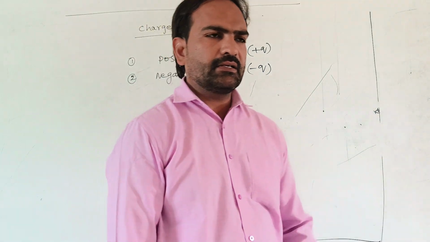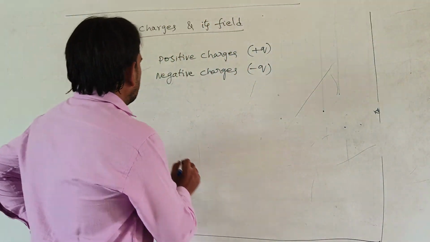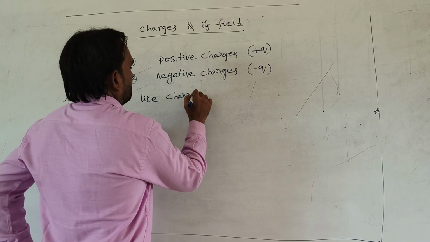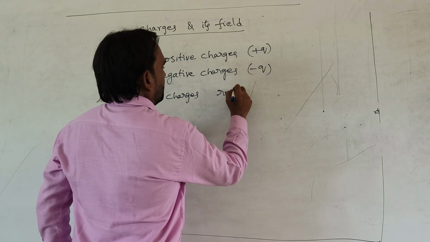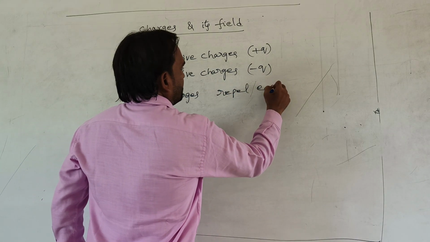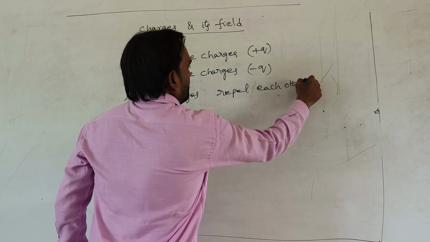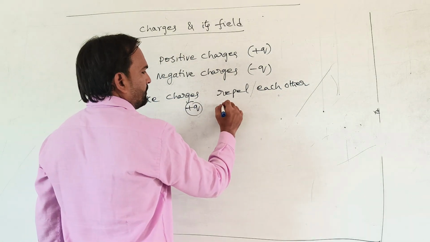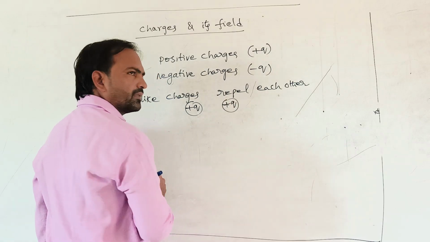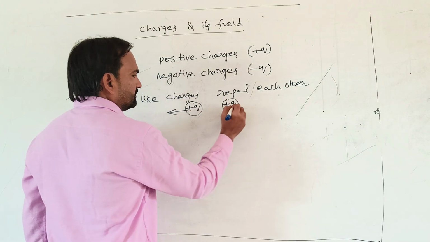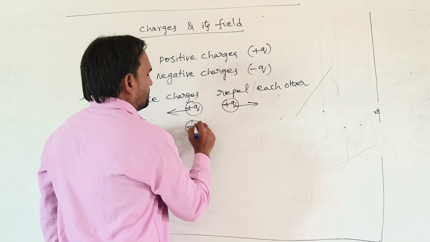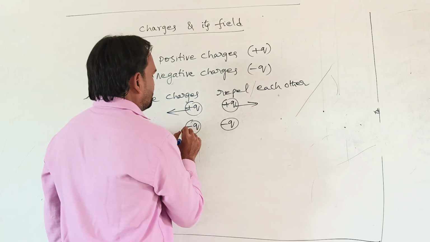Like charges repel each other. So for example, plus Q and plus Q charges repel each other, and minus Q and minus Q, being like charges, repel each other.